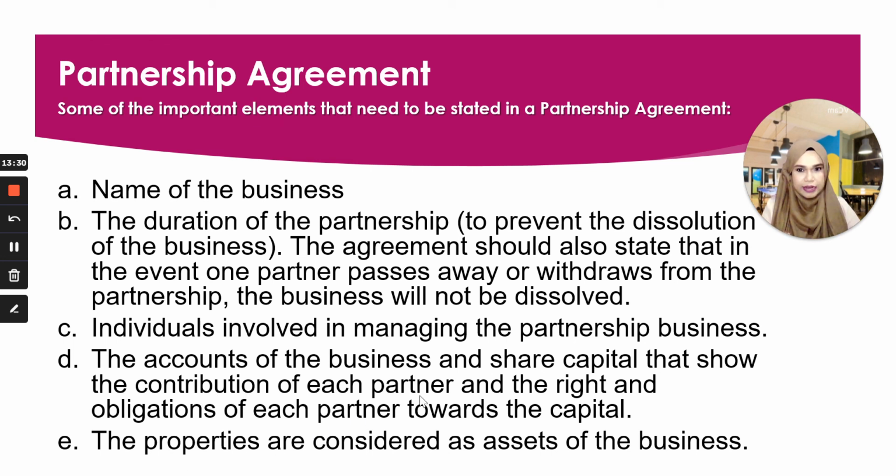All right, and the right and obligation of each partner towards the capital is that for every profit that is made from that 10,000, I will earn how many percent of the profit. So you need to mention that in the partnership. Kau tidak gaduh nanti, alright? And then the properties are considered as assets of the business, okay?